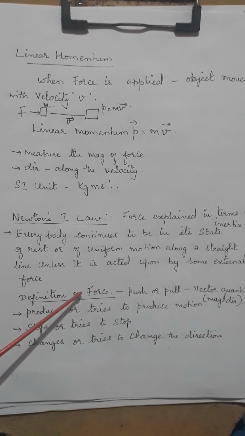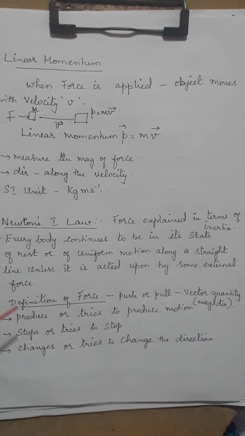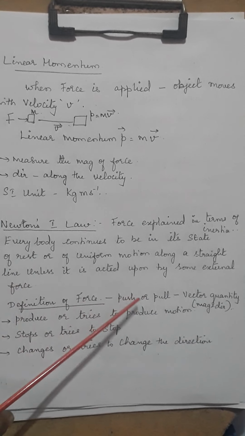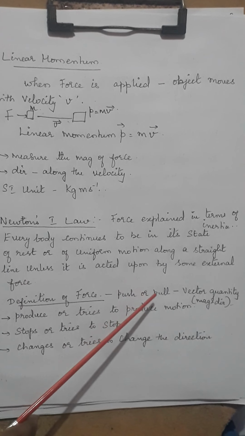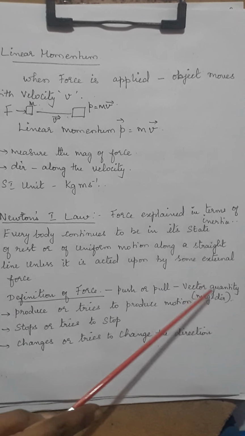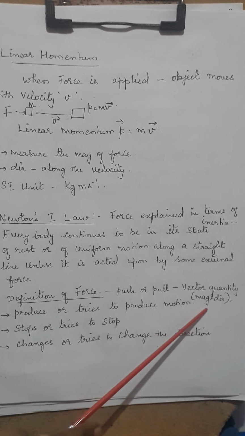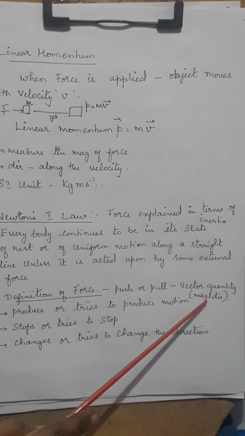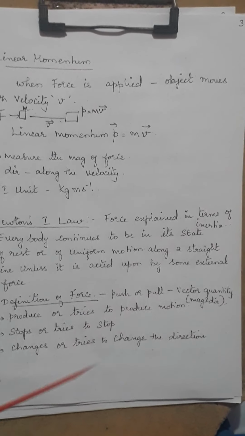So now moving on to the definition of force. How can we define force? Force is defined as push or pull. We know that. And it's a vector quantity. The meaning of vector quantity is that it has a direction, not only a magnitude. It says in which direction it is going to move.